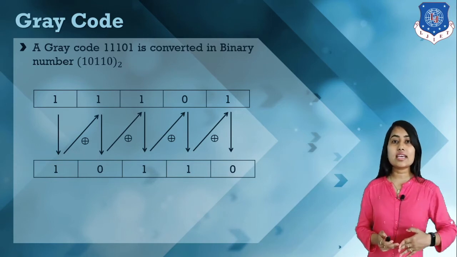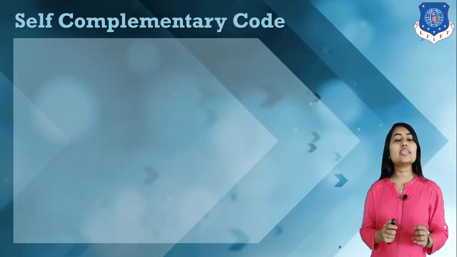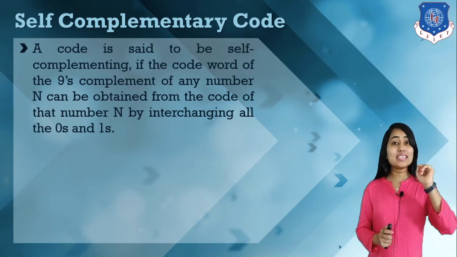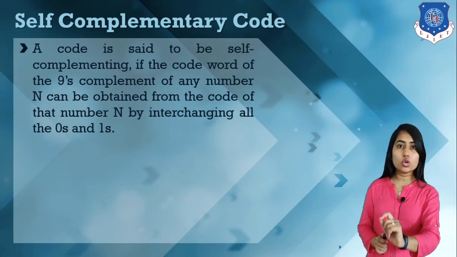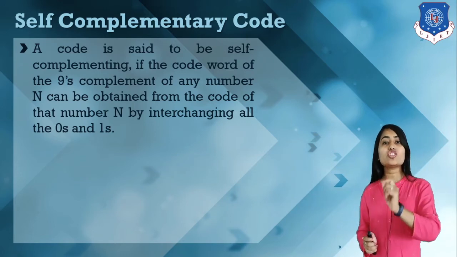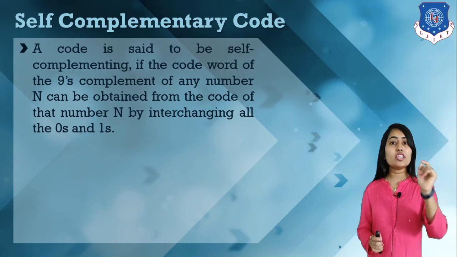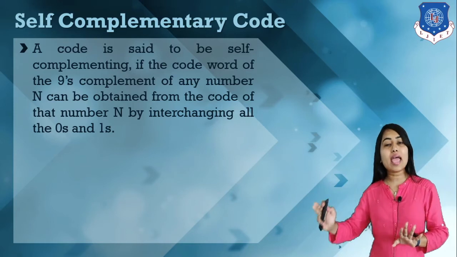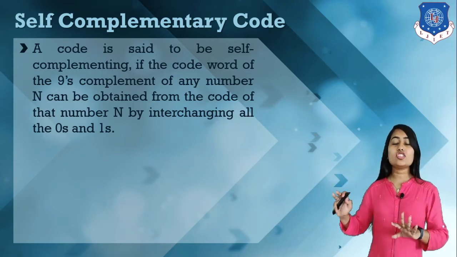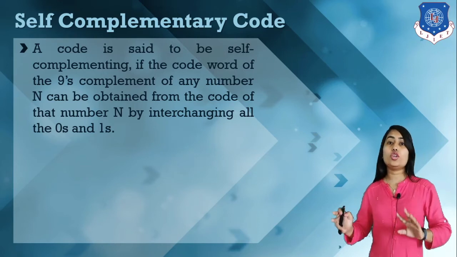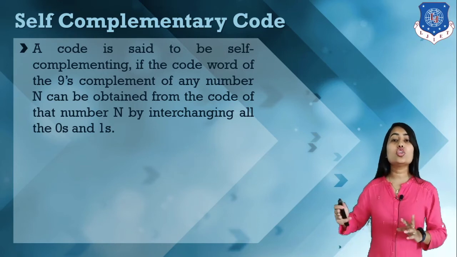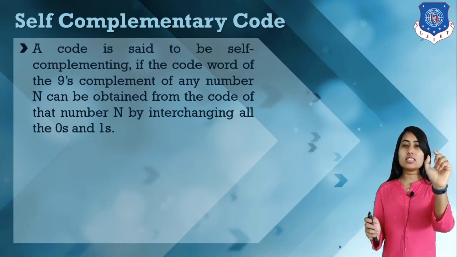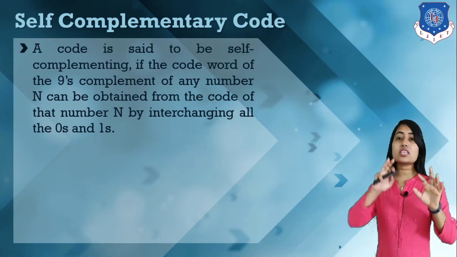Now let's discuss the next one, that is self complementary code. Now what is self complementary code? A code is said to be self complementary if the nines complement of any decimal number n can be found just by interchanging zeros and ones. In simple language, nines complement is equal to ones complement.